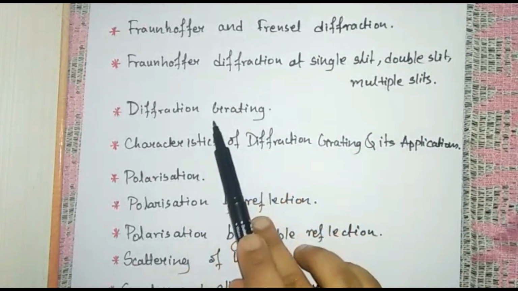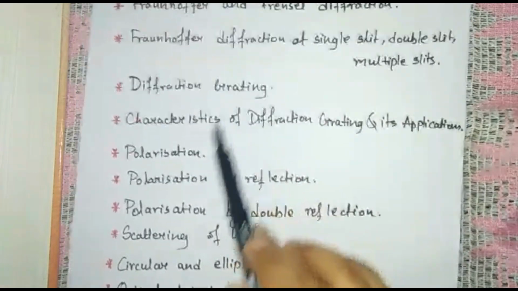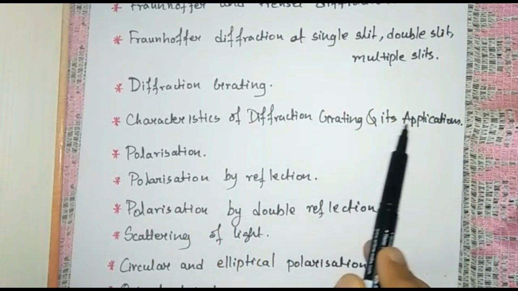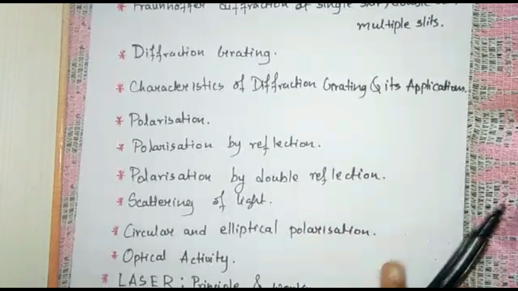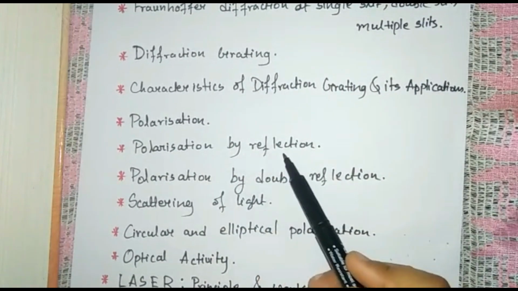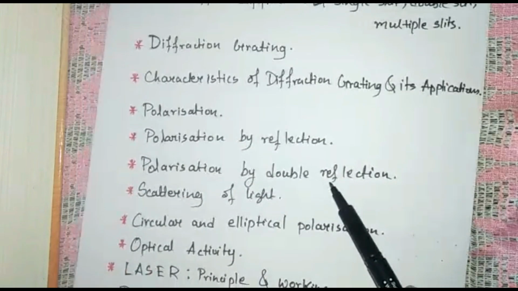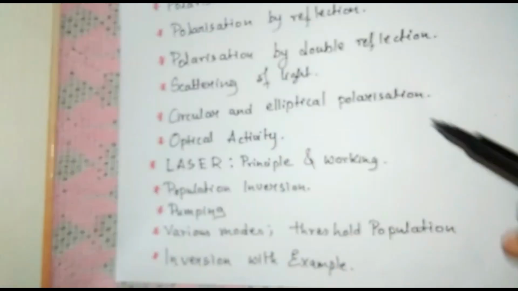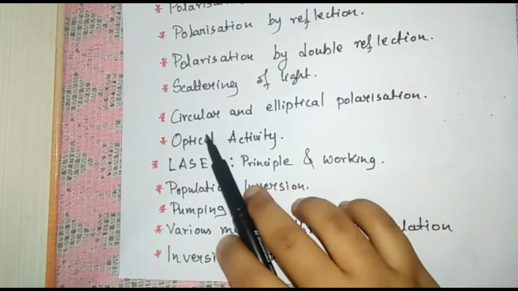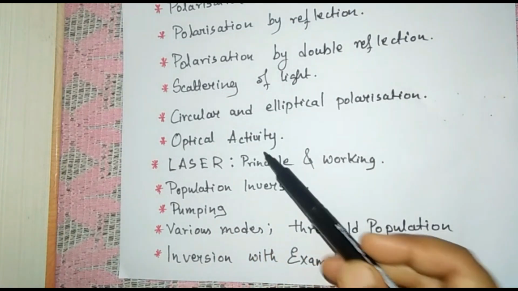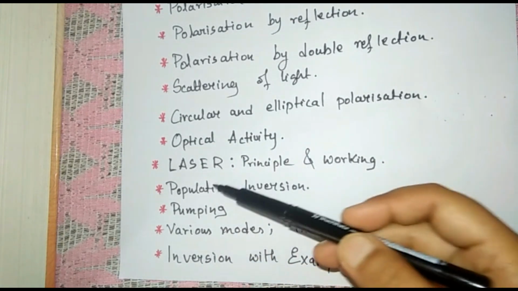And then we have diffraction grating. Then we have the characteristics of diffraction grating and its applications. After that we have polarization, then polarization by reflection, polarization by double reflection, and scattering of light. Then the last topics of polarization, we have circular and elliptical polarization, and then optical activity.